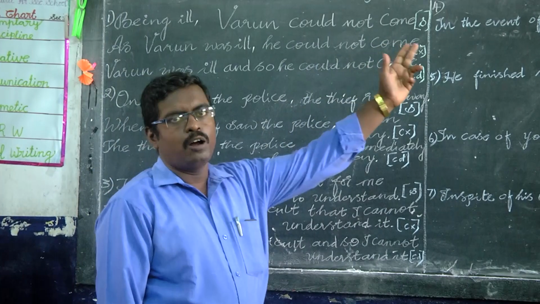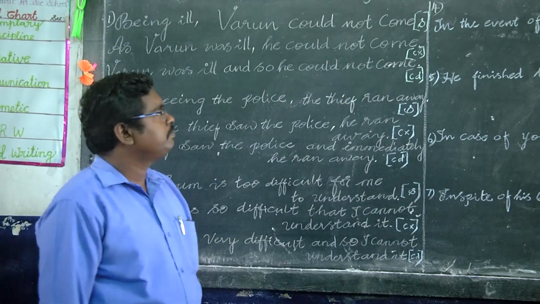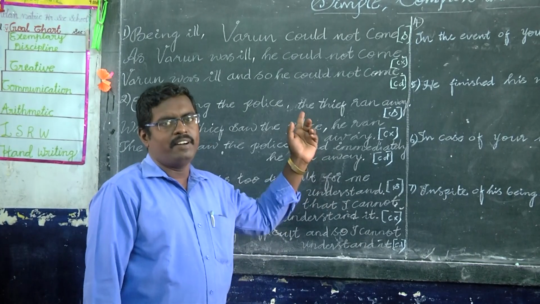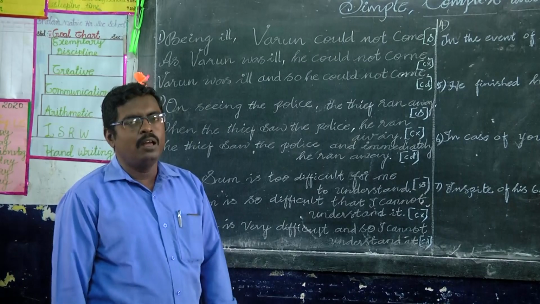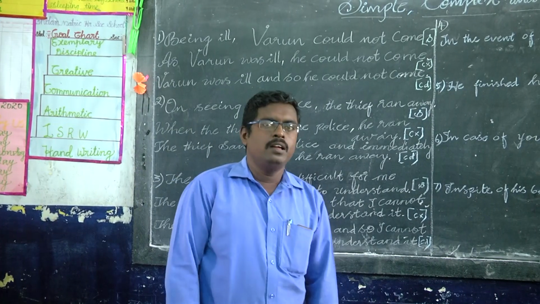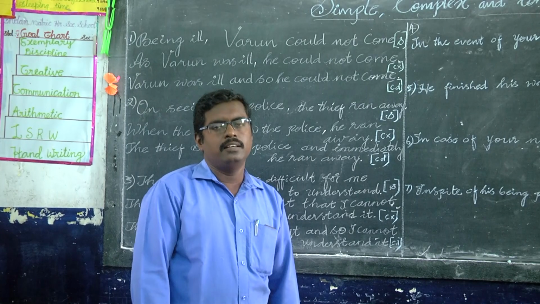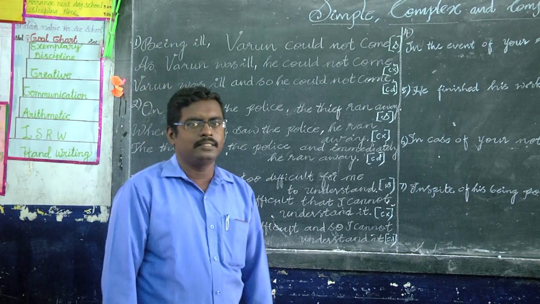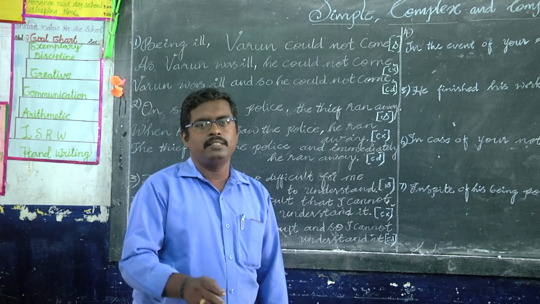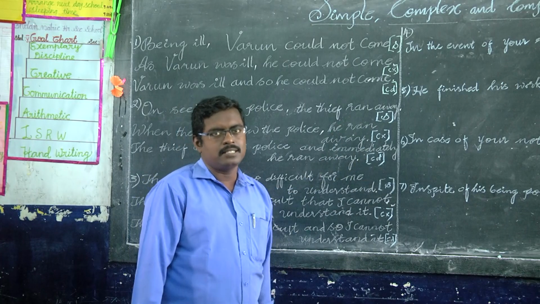Simple, complex and compound sentences. Okay, what is a simple sentence? A simple sentence has only one finite verb. It is an independent clause. Okay, complex. A complex sentence has one main clause and one or more subordinate clauses or dependent clauses with subordinate conjunctions. And compound sentences.